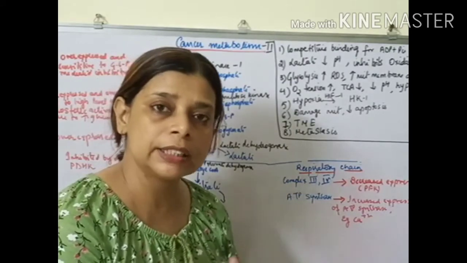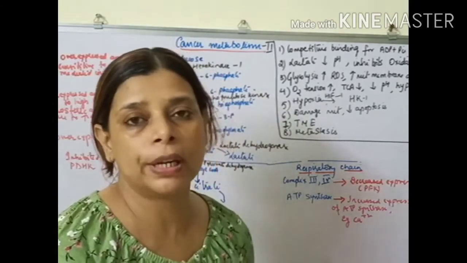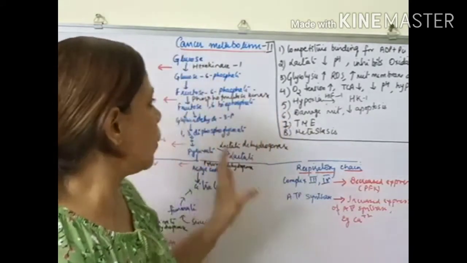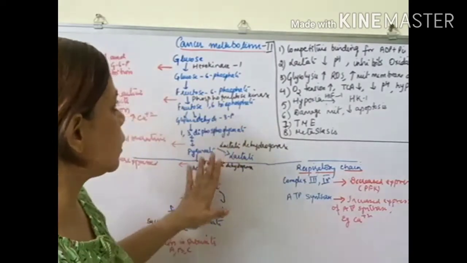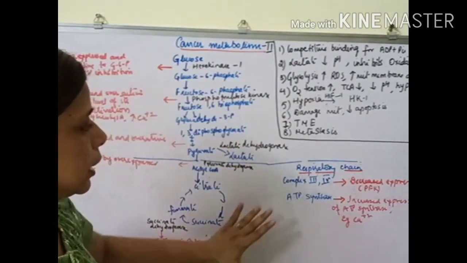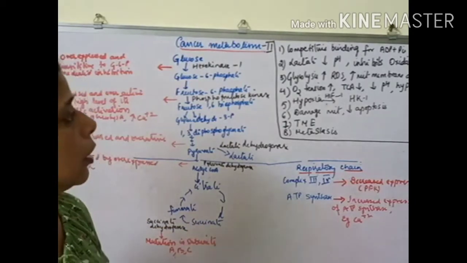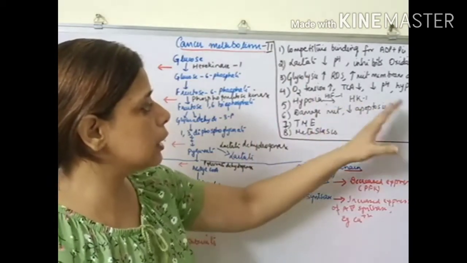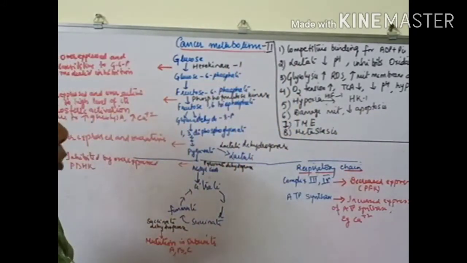Now the dividing cells require a source of protein, lipids and nucleic acids. This is supplied by taking a shortcut method. So this is an overview of the glycolysis which is happening in the normal and a cancerous cell. There are certain points I would like to discuss. Now, what exactly happens over here?